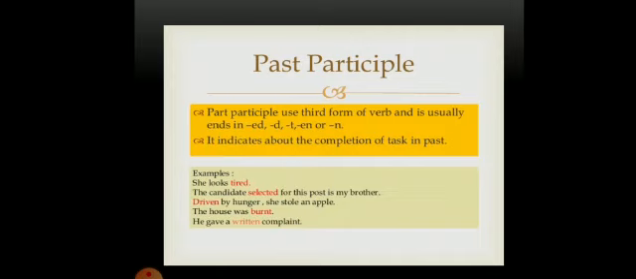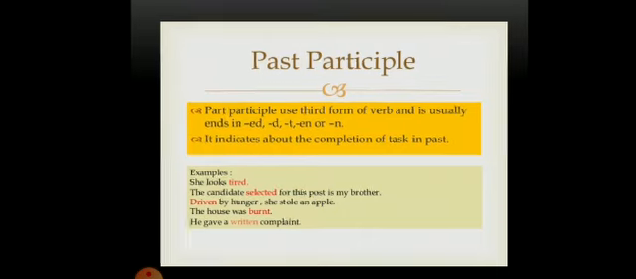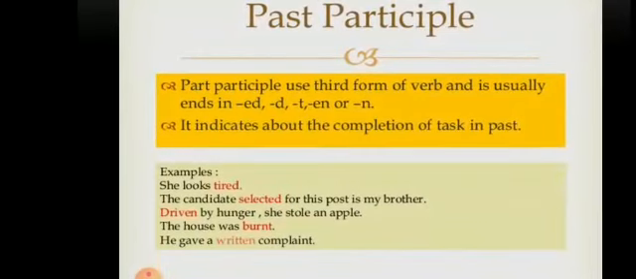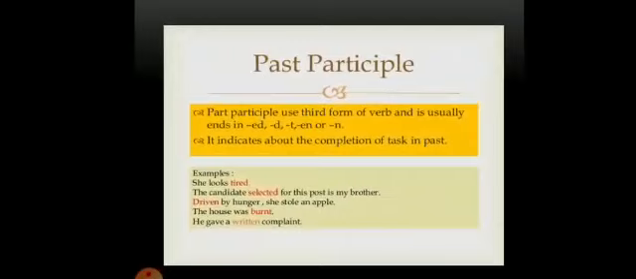The next one is past participle. Past participle uses the third form of verb and it usually ends in ed, d, t, en or n. It indicates the completion of a task in the past. Look at the example. She looks tired. The house was burnt. He gave a written complaint. So all these are called past participles.